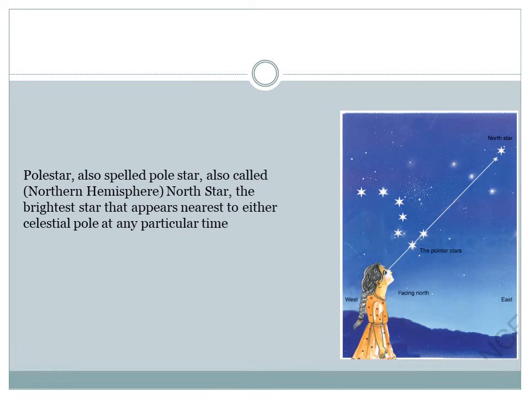of the Pole Star. And now what is the Pole Star? The Pole Star is also the North Star, which is the brightest star that appears nearest to either celestial pole at any particular time. It is because of the Pole Star that people used to locate directions in earlier times, and it always remains in the same position in the sky.